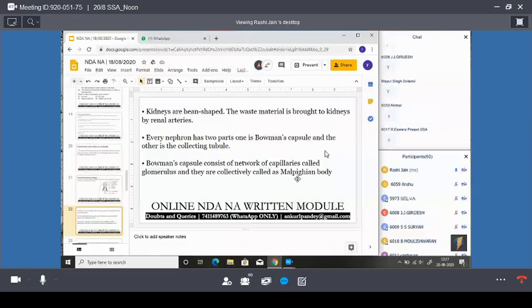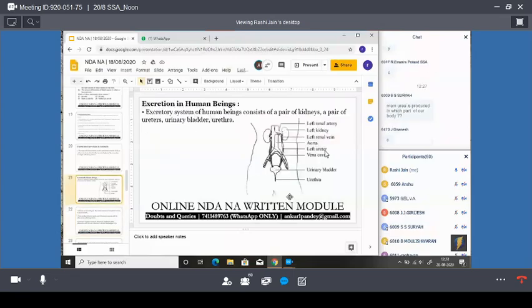It is important for MCQs, guys. The nephron has two parts, the Bowman's capsule and the collecting tubule. The Bowman's capsule consists of a network of capillaries called the glomerulus, and they are collectively known as the Malpighian body. Clear, guys?